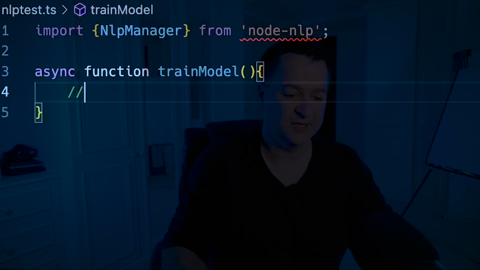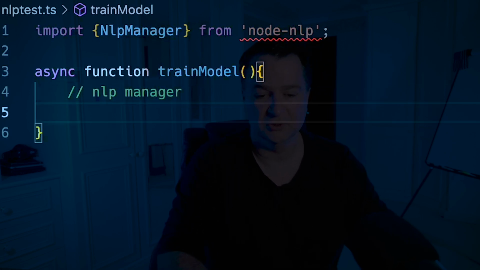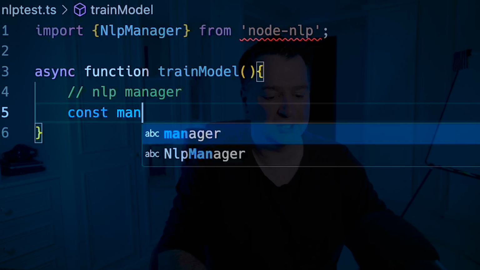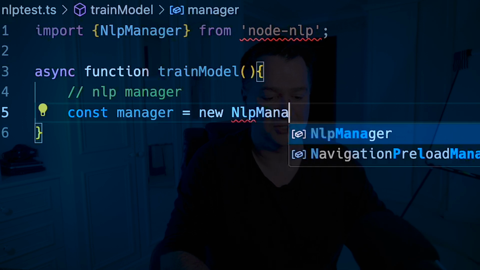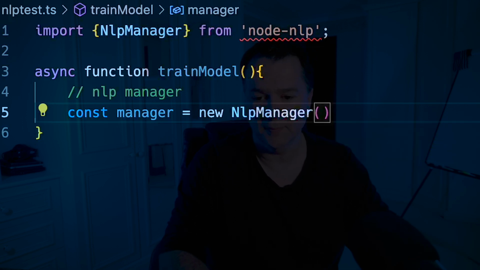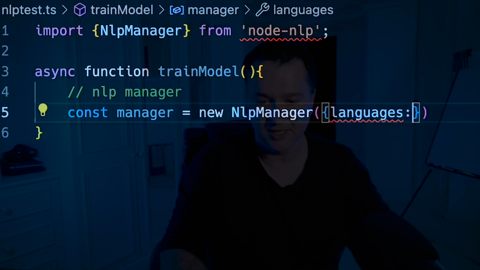So I need to create myself an NLP manager. We will just do const manager equal to new NlpManager, and we are going to pass in languages, and set that to English. So that's going to be en.